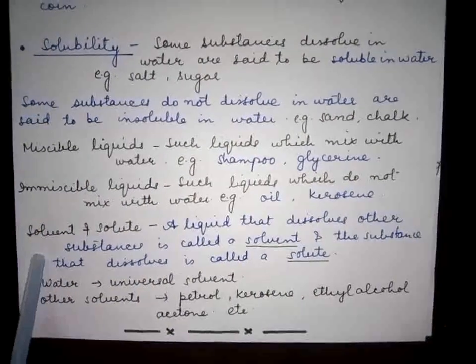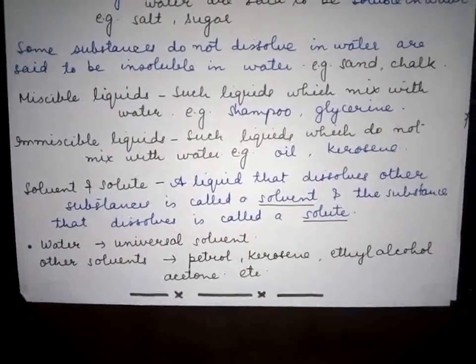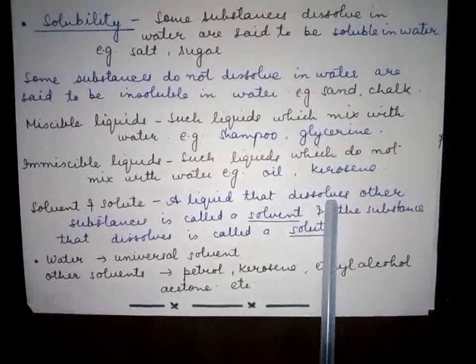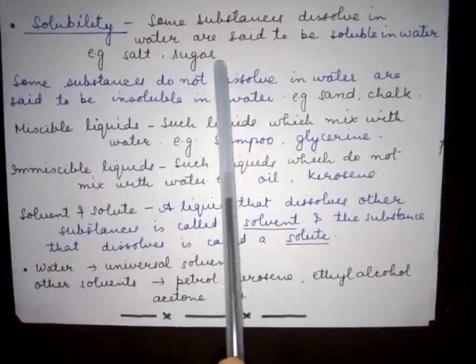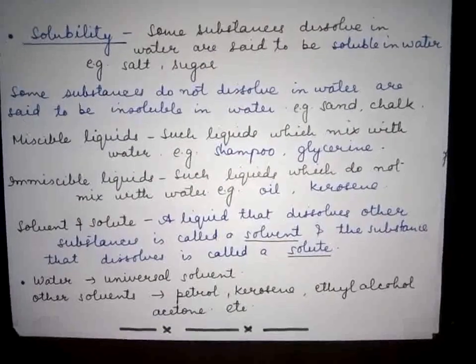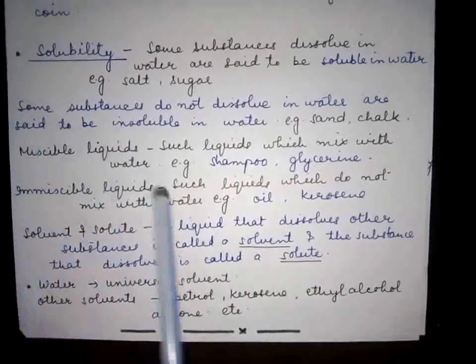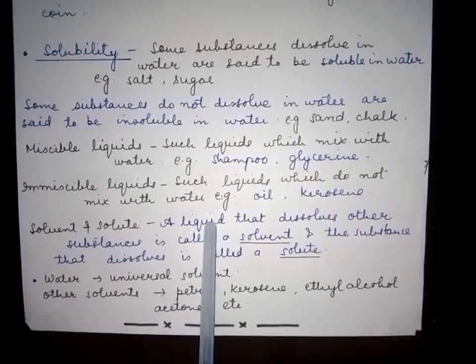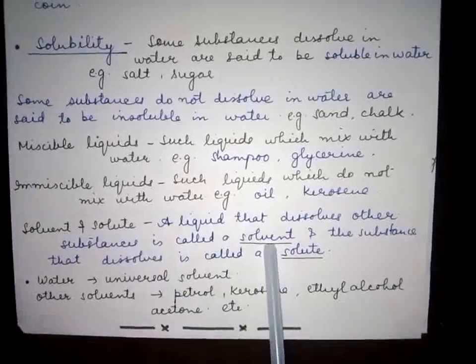Now we will consider solvent and solute. What are solvent and solute? A liquid that dissolves other substances is called a solvent. Earlier we discussed salt and sugar in water. Suppose you are mixing salt in water, so that water is a liquid dissolving the salt. So that water is known as the solvent.